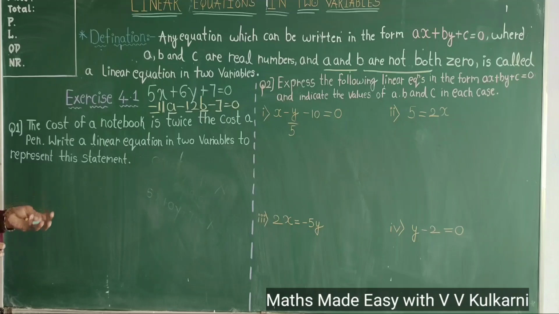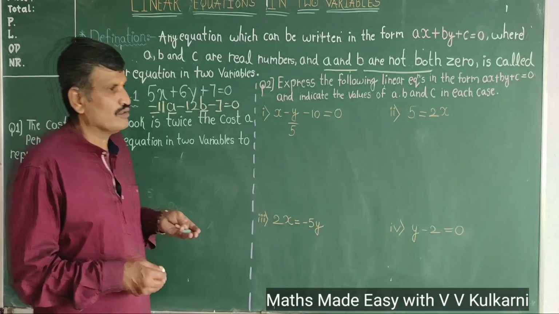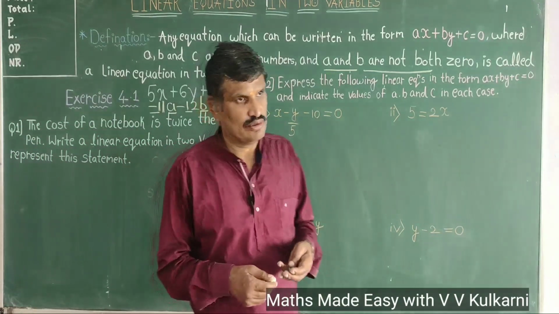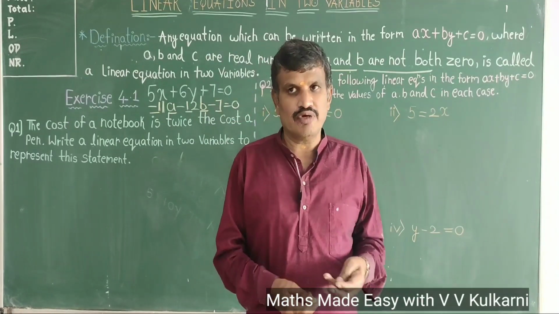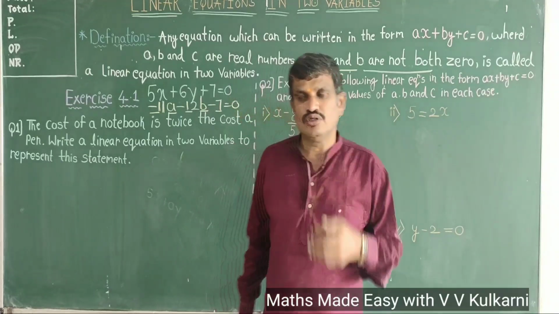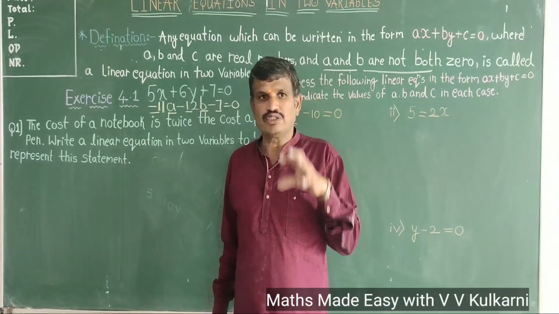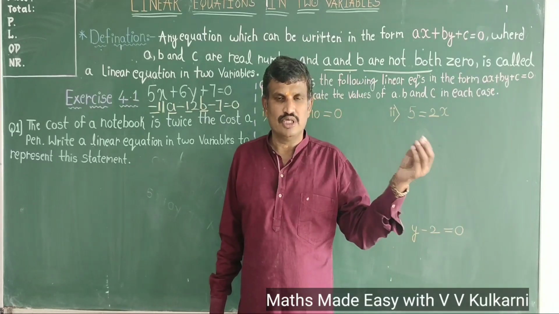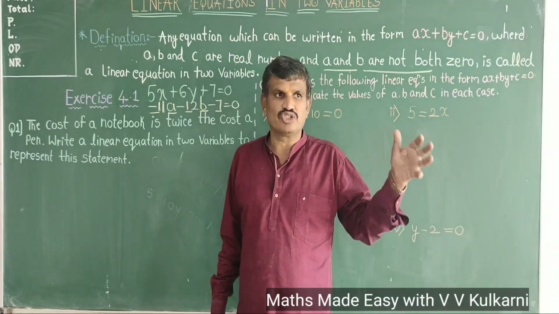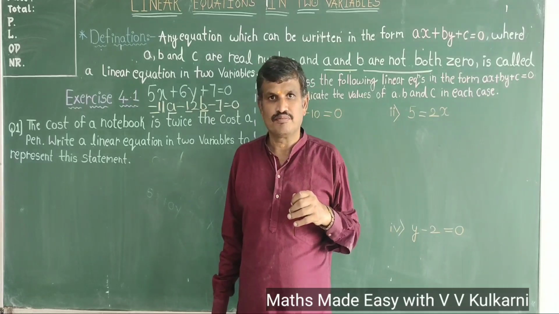A situation, as you see, even I also in the beginning of the class I have given one situation. The runs scored by Sachin Tendulkar and Virendra Sehwag. It can be a situation in your class also. The marks scored by Rashmi and Rahul is, say, the sum of marks scored by Rashmi and Rahul is 75.